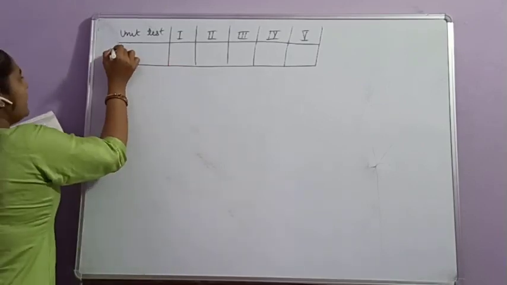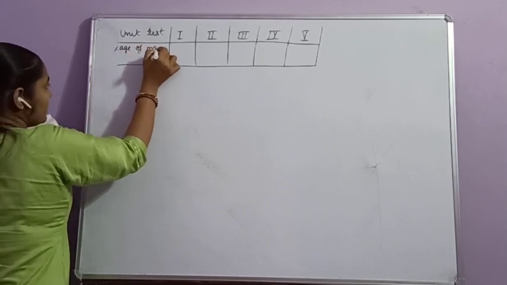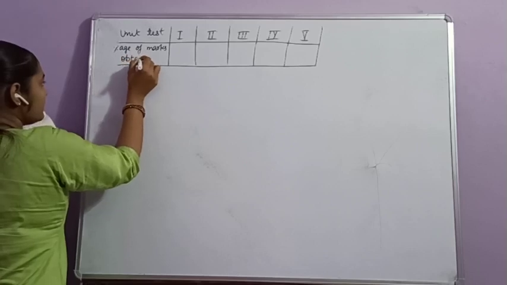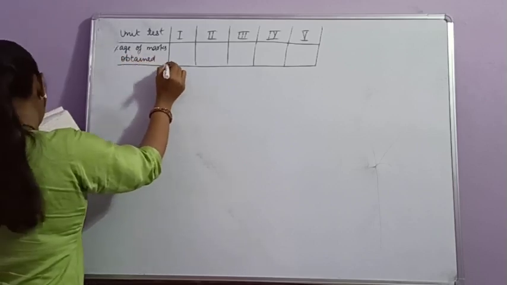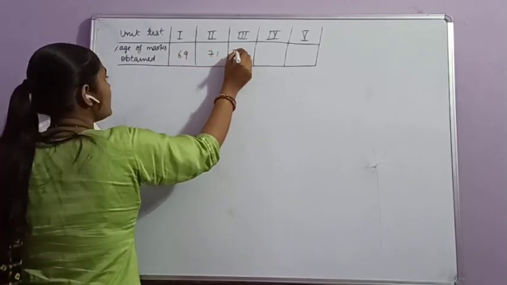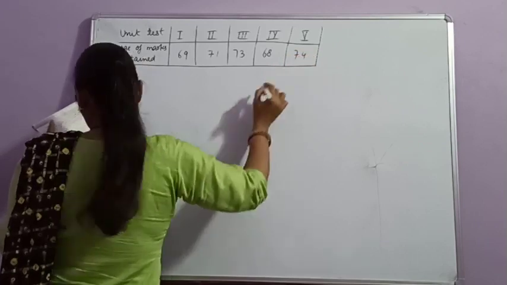Then the percentage of marks obtained is 69, 71, 73, 68 and 74.